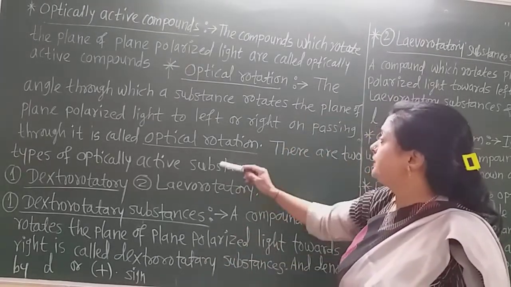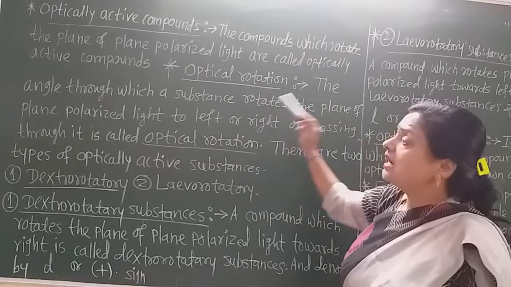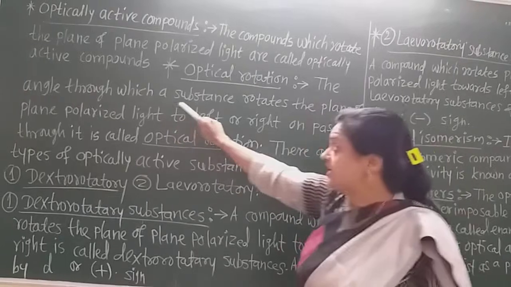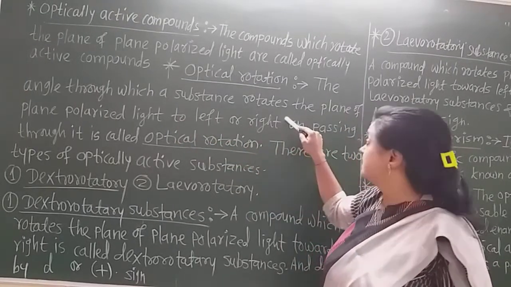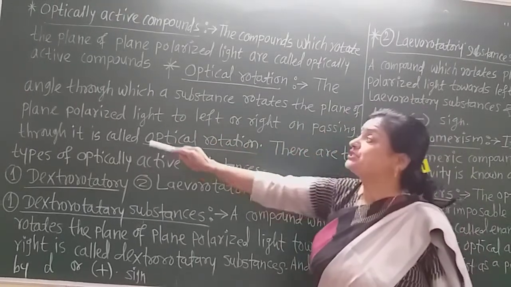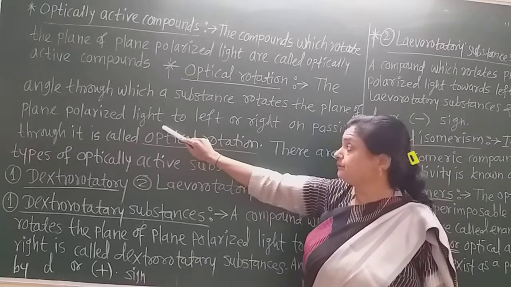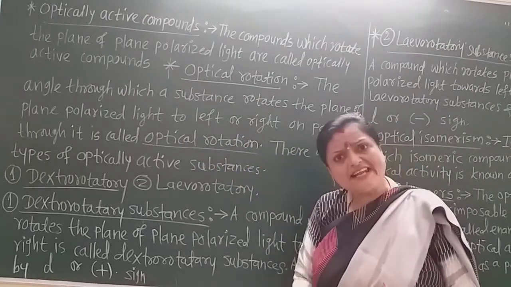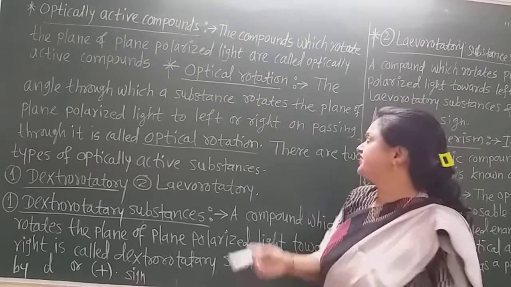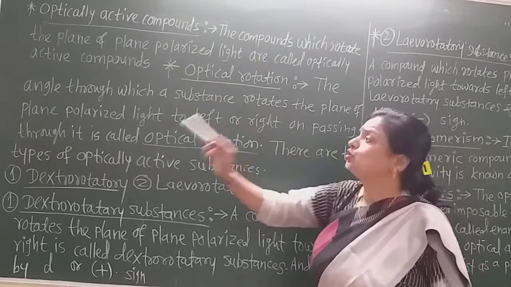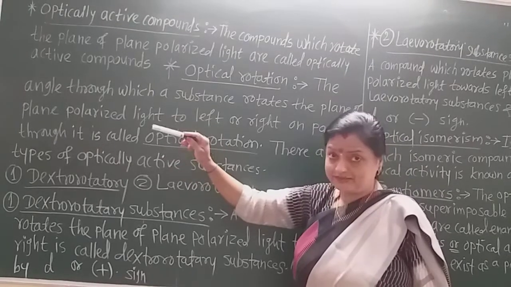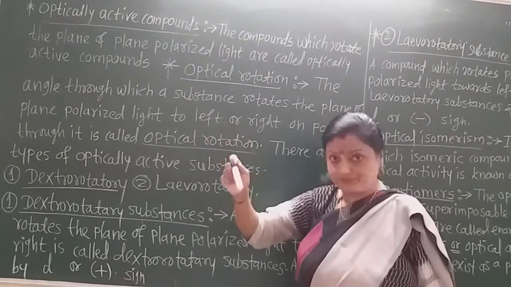Now what is the optical rotation here? It is the angle through which a substance rotates the plane of plane polarized light to left or to right, or to the clockwise direction or the anti-clockwise direction, on passing through it. Passing through it means through that substance.